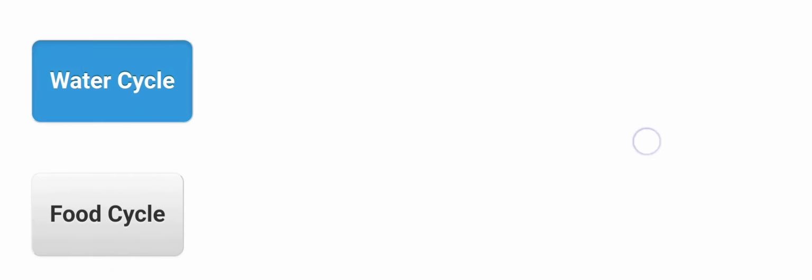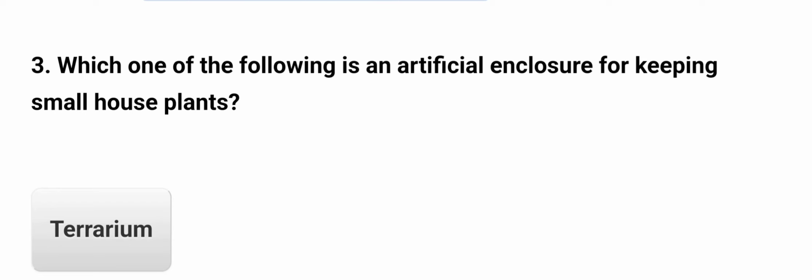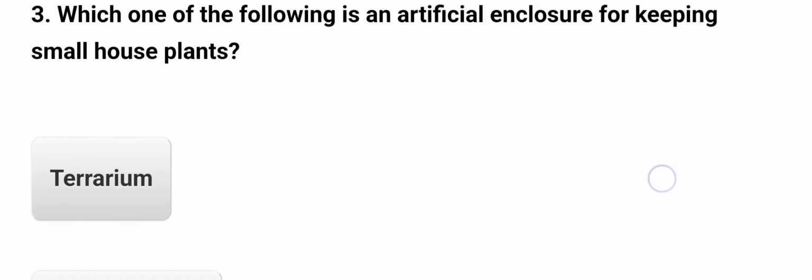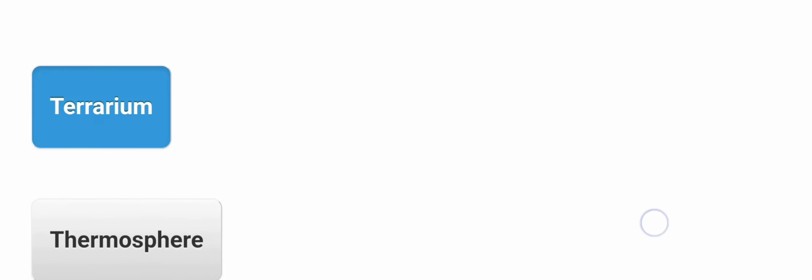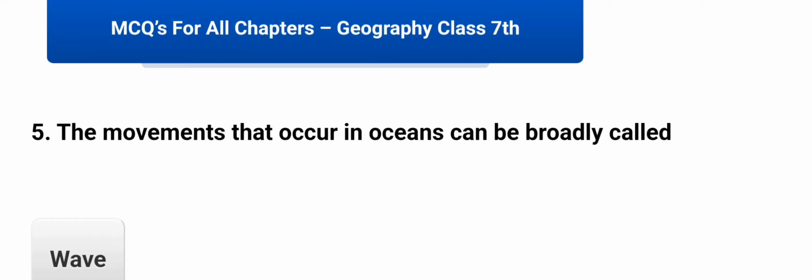So let's say it's water cycle. Water. Which water is salty? Sea water is salty. Which one of the following is an artificial enclosure for keeping small house plants? So that is terrarium. Which day of the year is celebrated as Water Day? So 22 March is celebrated as the Water Day.